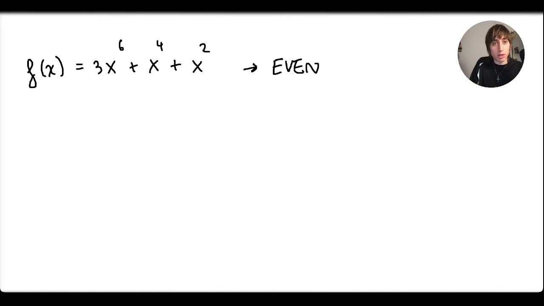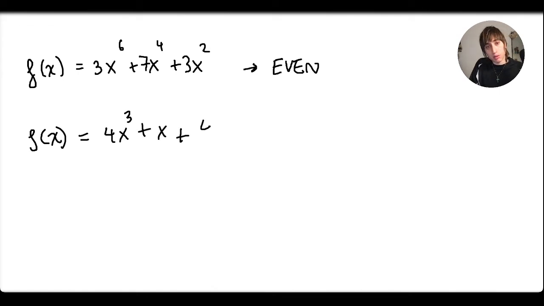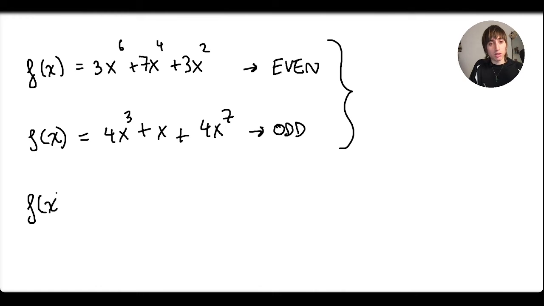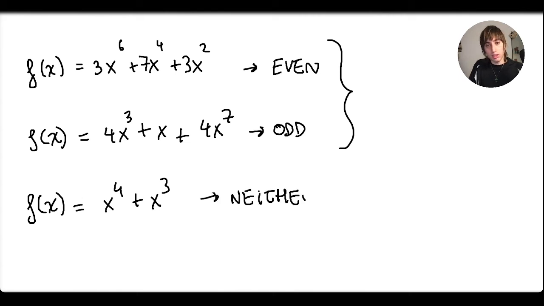The coefficients don't matter. They can be positive, negative, any number you want. If the function is a polynomial with odd exponents, we would say the function is odd. All right? Pretty simple. If the function is a polynomial with even and odd exponents, we would say it's neither. Neither. Okay. Nice.